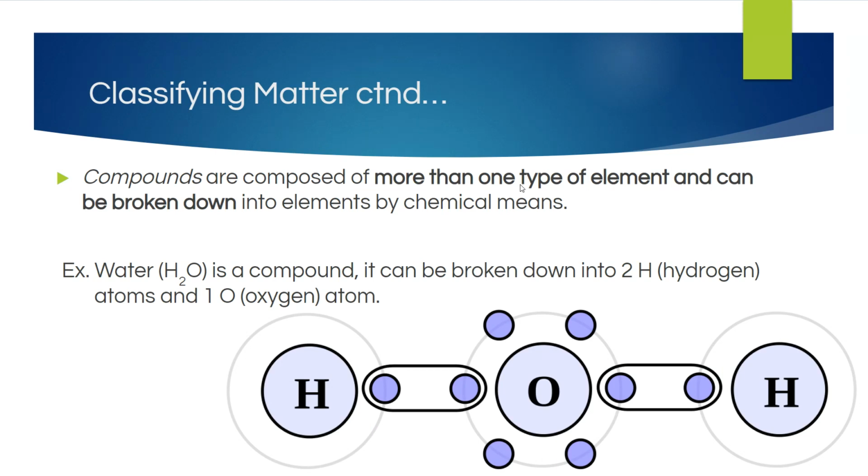Compounds are composed of more than one type of element and can be broken down into elements by chemical means. Water, for example, is H2O. Okay, water is a compound that can be broken down into 2 hydrogens and 1 oxygen. You can see the chemical formula here shows us that. We have 2 hydrogens and 1 oxygen. When there is nothing written beside it, we assume that there is a 1 there. We do not assume there is a 0. If there was a 0, there would be no oxygen here. And so we have H2O1, okay, or H2O.